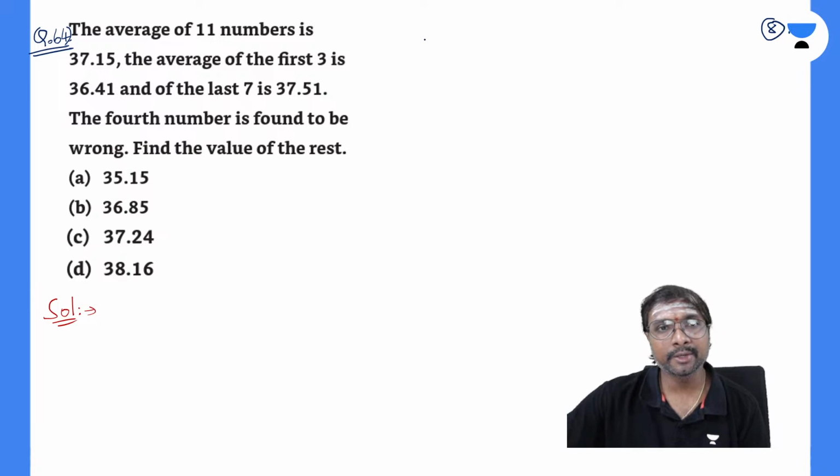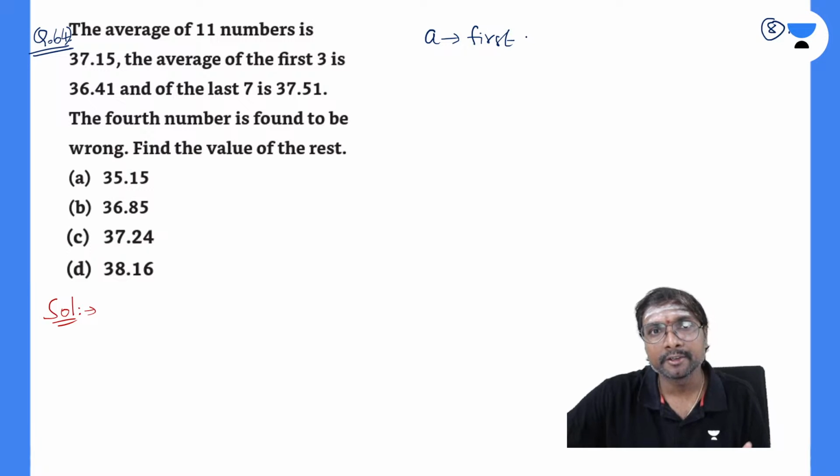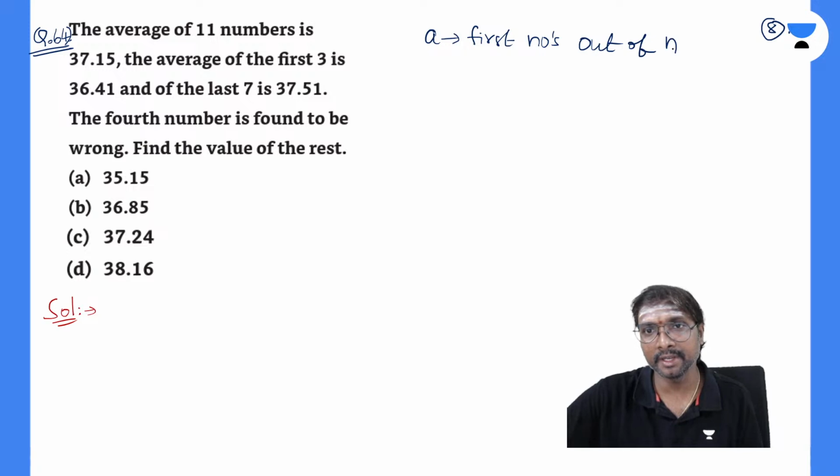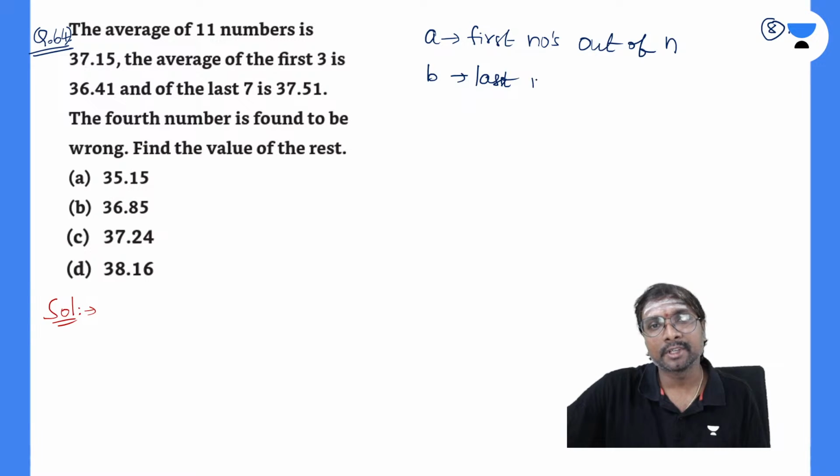So here, if you just observe, what is A? A is the first numbers out of these n numbers, right? And B, as Tayana answered correctly, is the last numbers out of these n numbers.